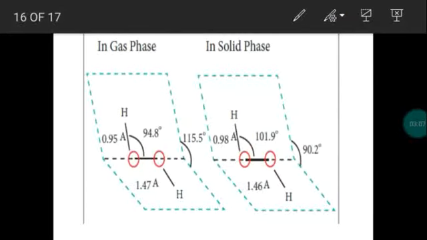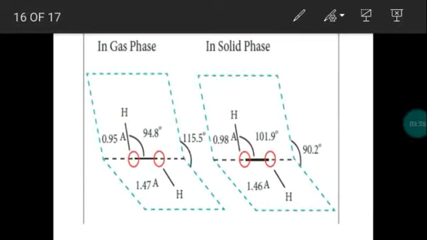So we compared the hydrogen peroxide structure in gaseous state as well as solid state. So bond length, bond angle, dihedral angle, all will be changed. The dihedral angle is decreased when we move from gaseous state into solid state. The dihedral angle is reduced from 115.5 degree to 90.2 degree. This is an important question. So this reduction in the dihedral angle is mainly due to hydrogen bonding.